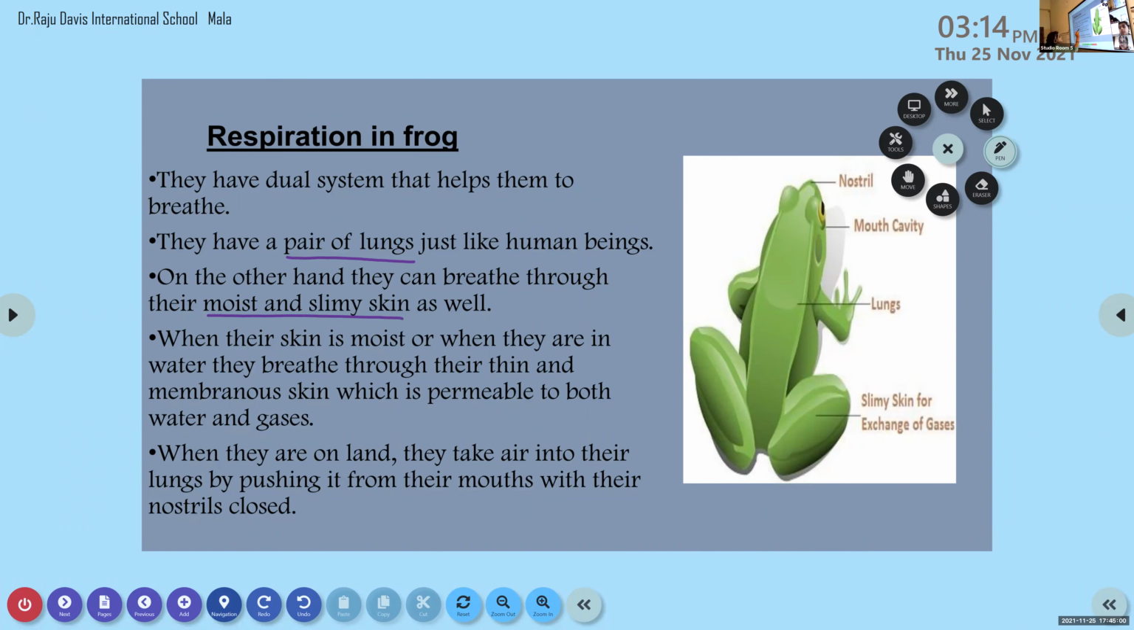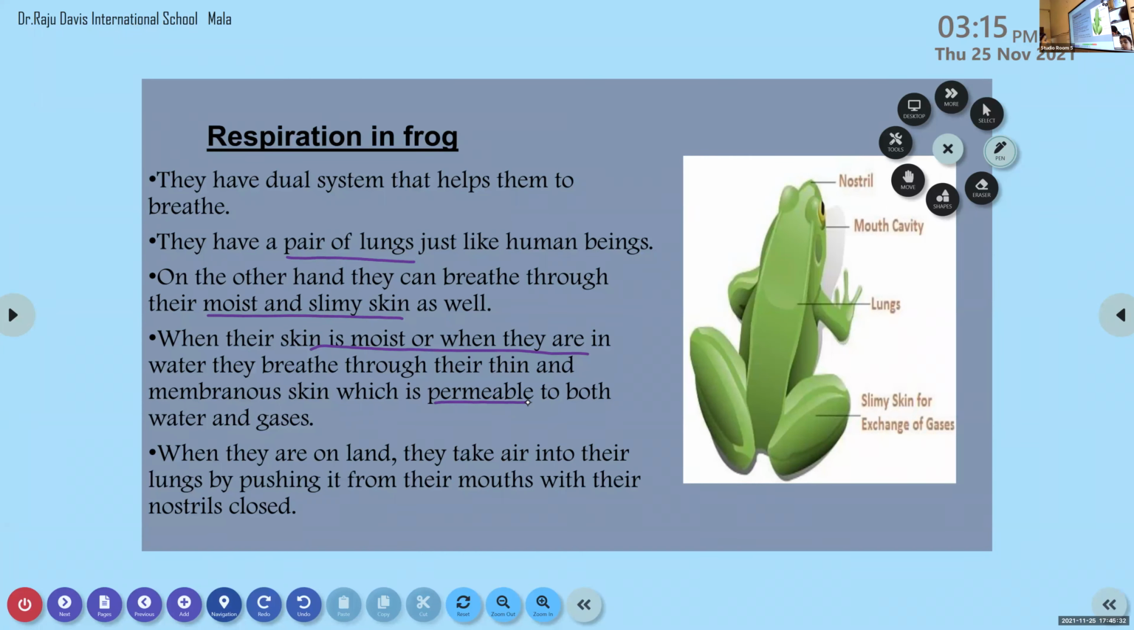When their skin is moist, or when they are in water, they breathe through their thin and membranous skin, which is permeable to both water and gases. What do you mean by permeable? It permits both water and gases. Exchange of water and gases takes place mainly through this thin and membranous skin of the frog.